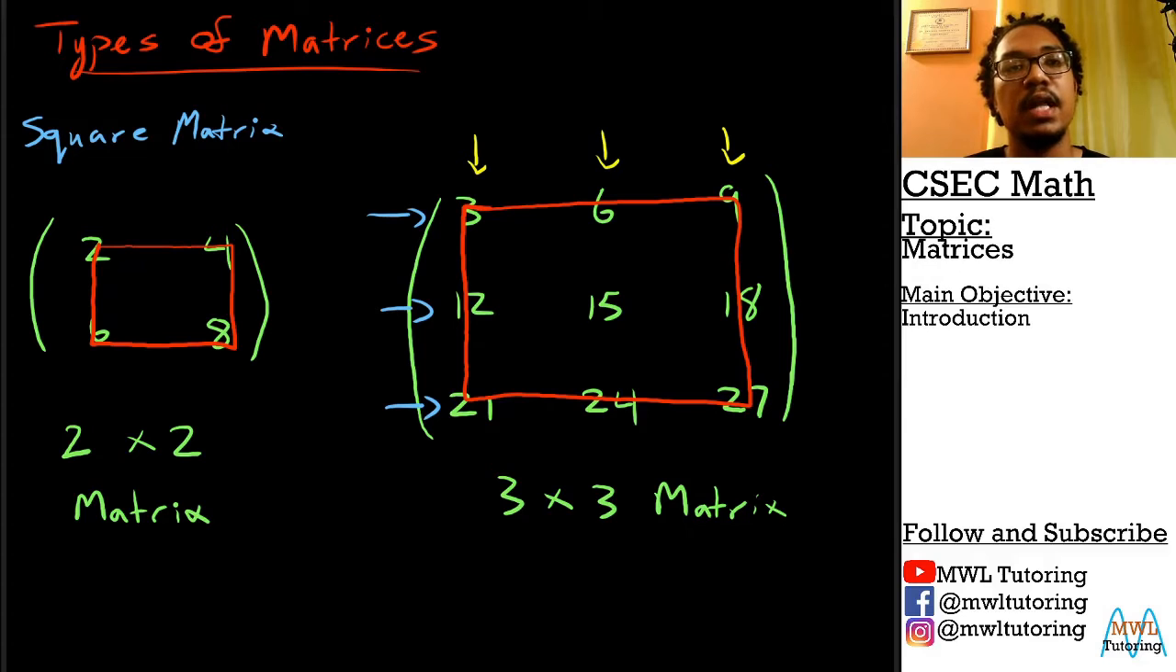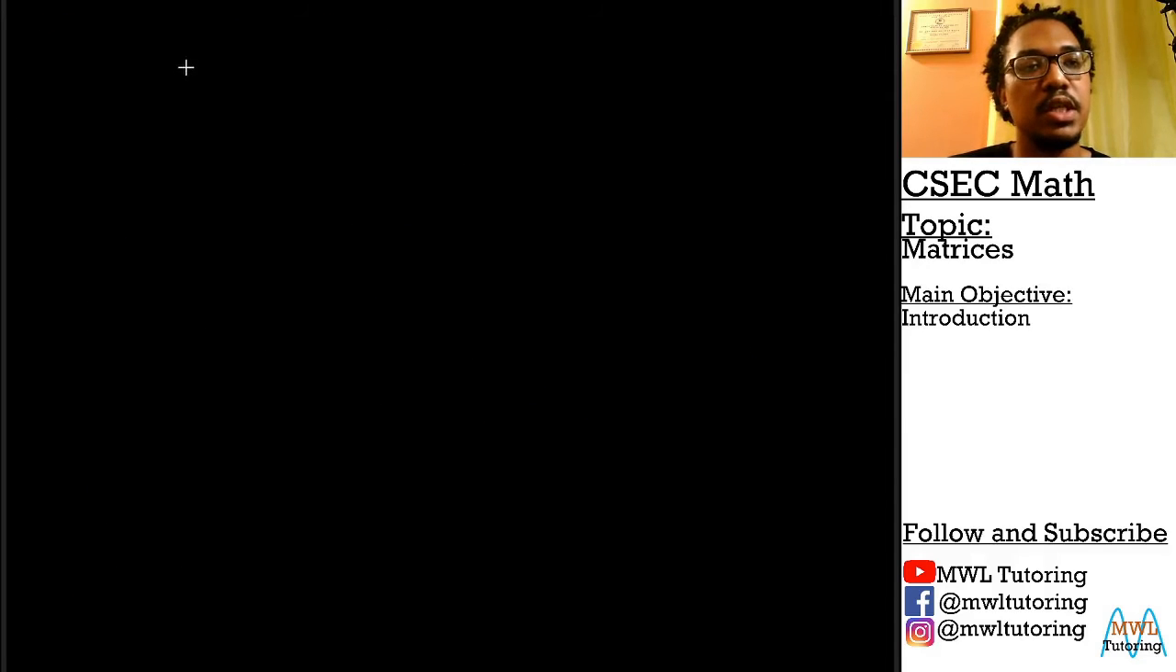Now I just want to put a little asterisk down here because this 2 by 2 matrix is what we focus on a lot in this syllabus. We do a lot of questions on the 2 by 2 matrix. So let's look at another type of matrices. So let's open a new page here, and we're still looking at types of matrices.